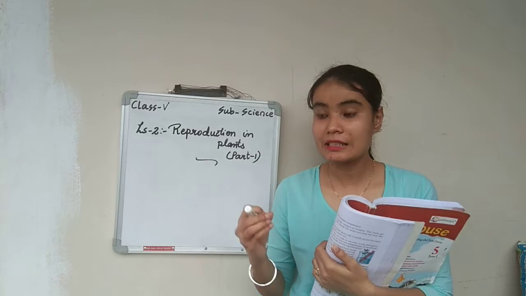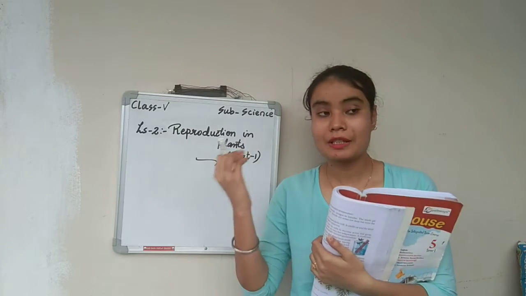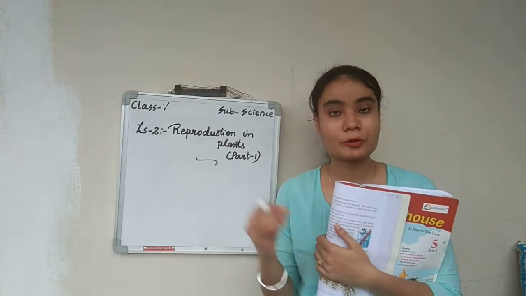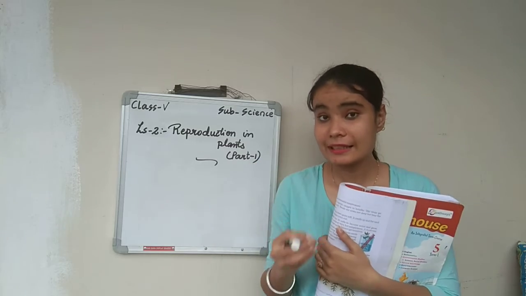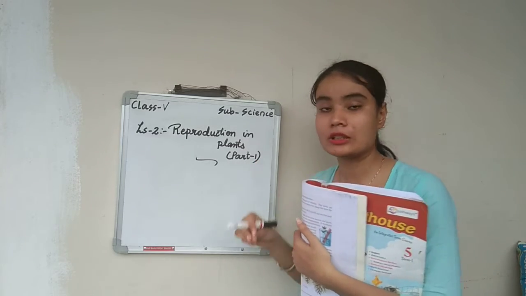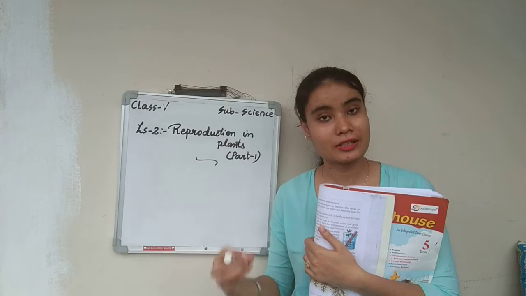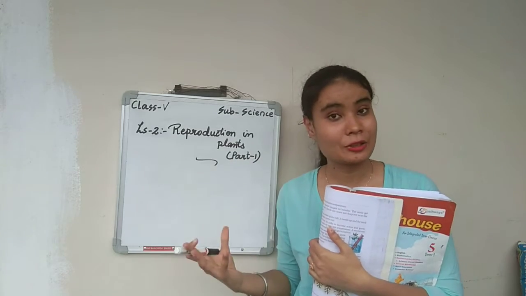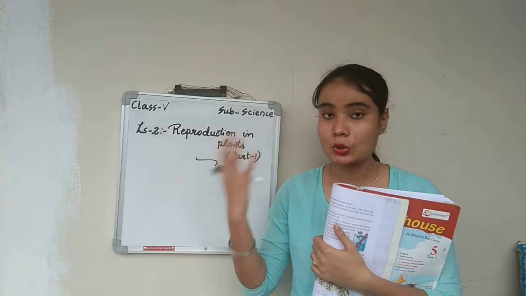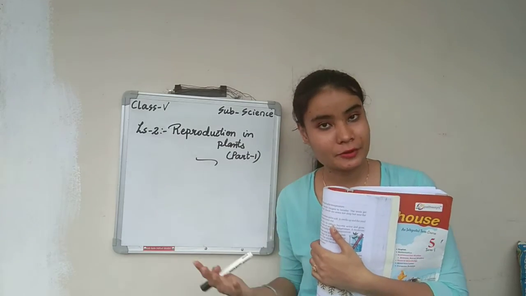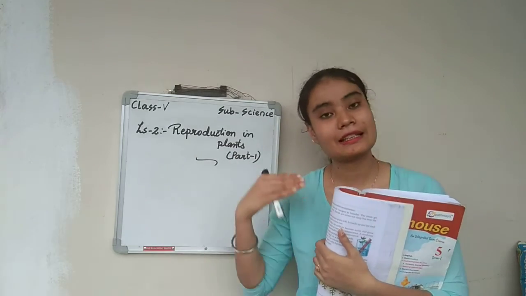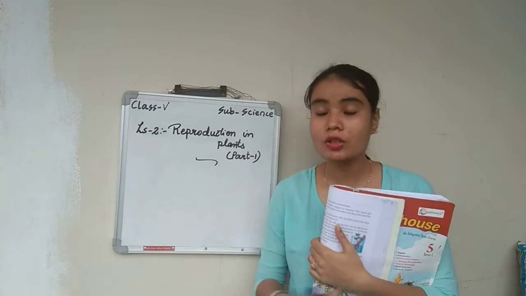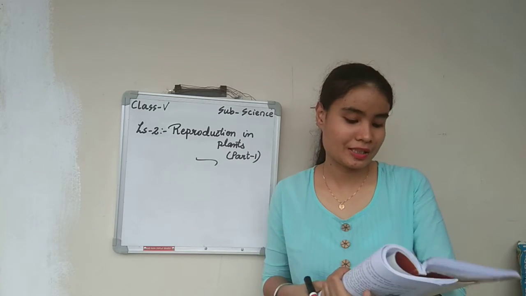Few plants change themselves into a seed. When a plant has a fruit, that fruit contains seeds. And if you put that seed in the soil, what happens? There will be a new plant. Then that baby plant grows up, again it bears fruits and vegetables, and again it forms seeds. So this whole process is called reproduction in plants.